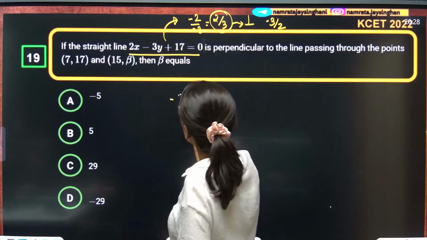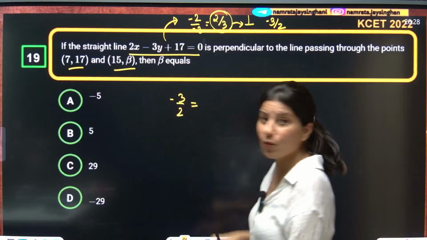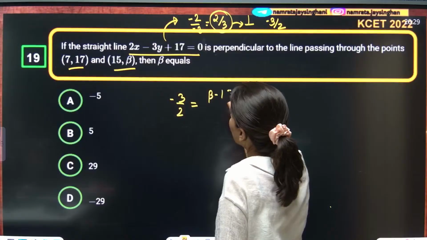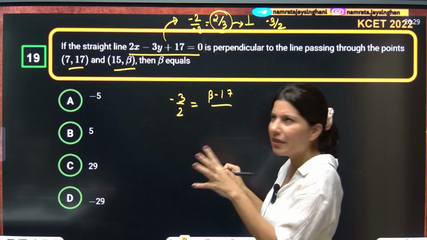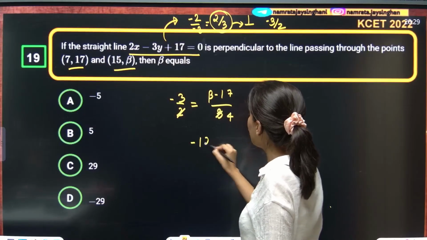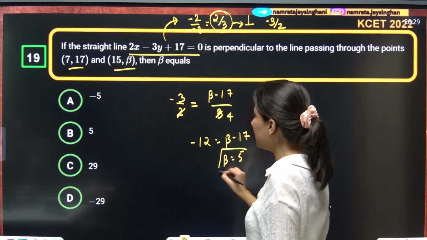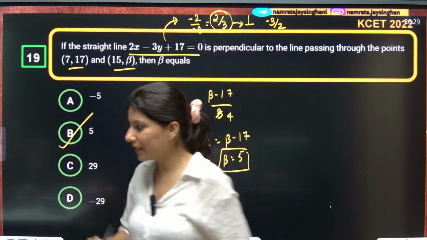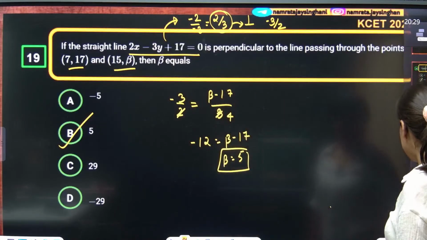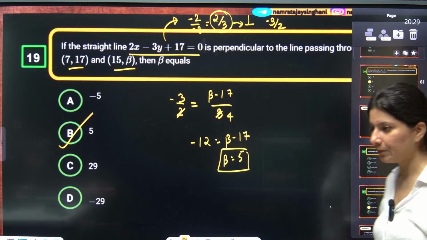So minus 3 by 2 is the slope of the line perpendicular to it, and now the slope of this line will be equal to this, right? Beta minus 17 and 15 minus 7 will be 8, okay? So this is 2, this is 4, minus 12 is equal to beta minus 17. So beta is nothing but 5. Beta is 5, option B, absolutely right. You guys are saying minus 29. No. Beta is 5, okay. Please do not make easy calculation mistakes.